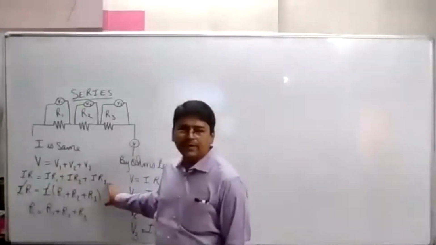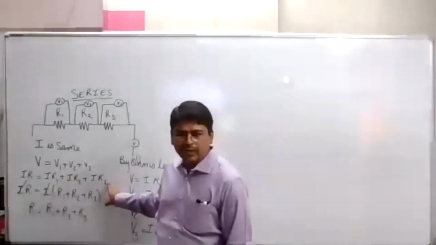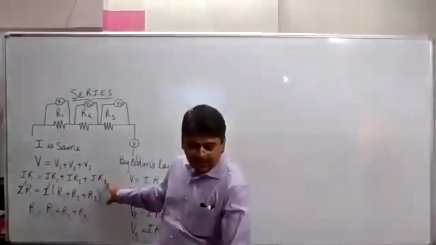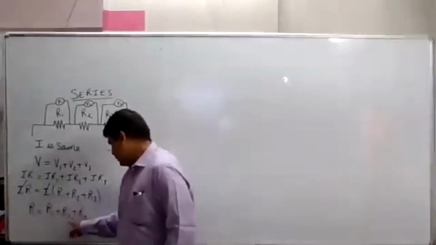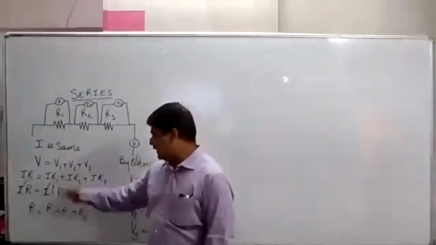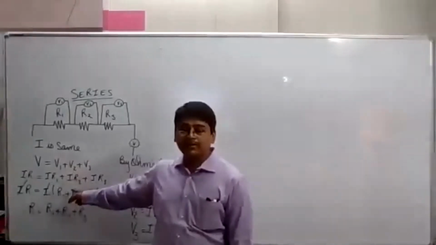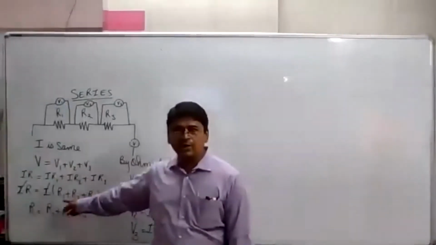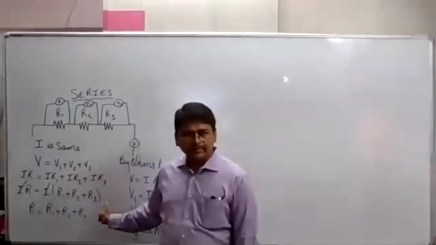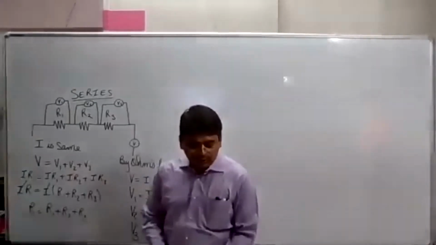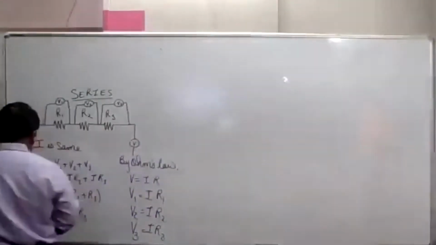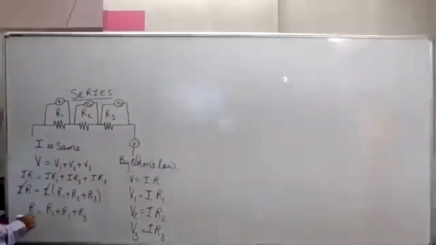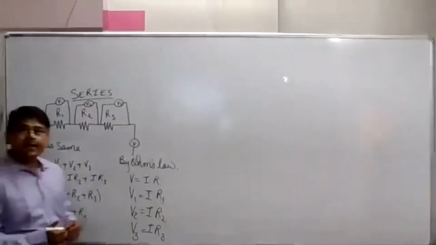It is not given in detail in the textbook, so pay attention here. After that, they have directly written R is equal to R1 plus R2 plus R3. The step in between is not given. So Rs is equal to R1 plus R2 plus R3. This total equivalent resistance is known as Rs. Why Rs?